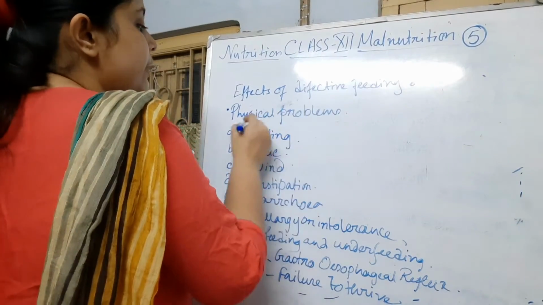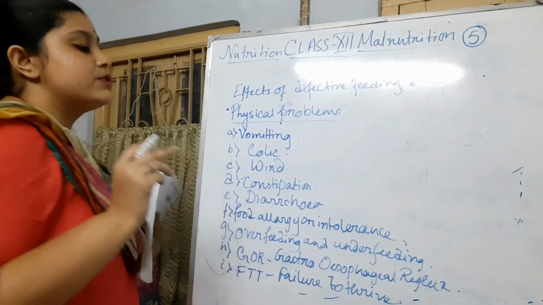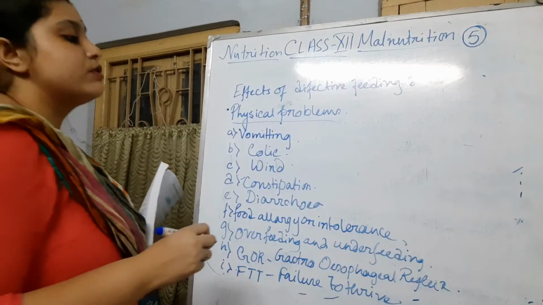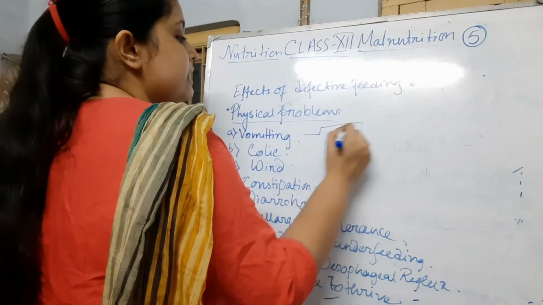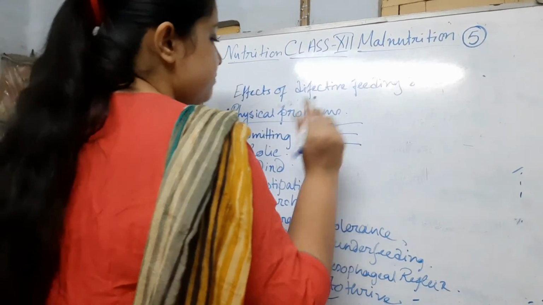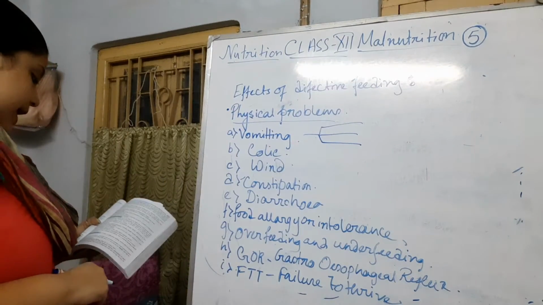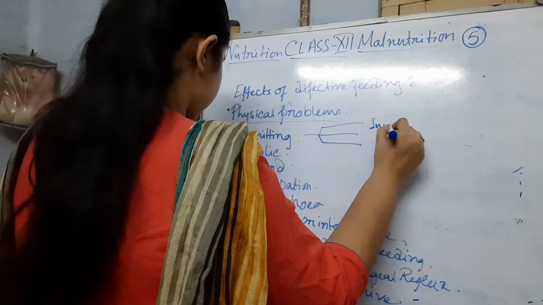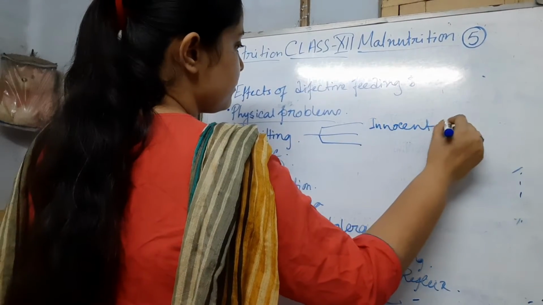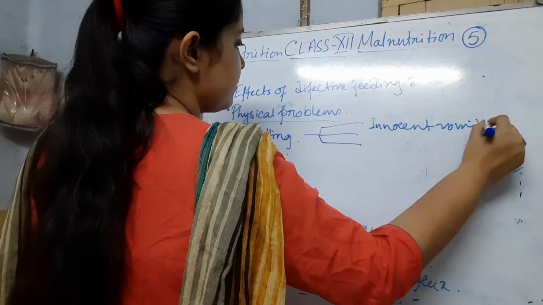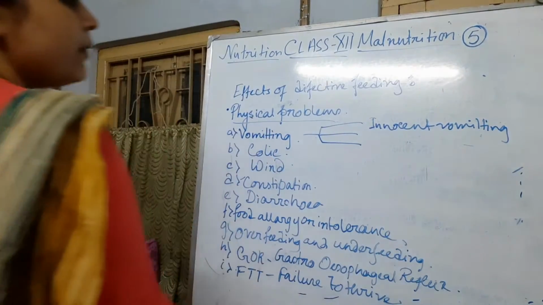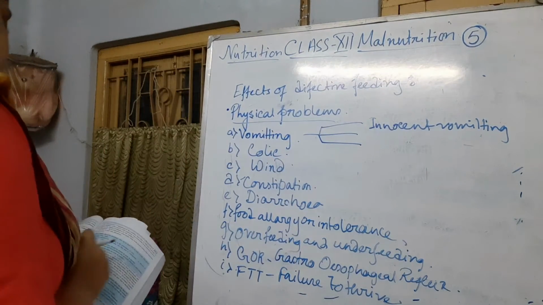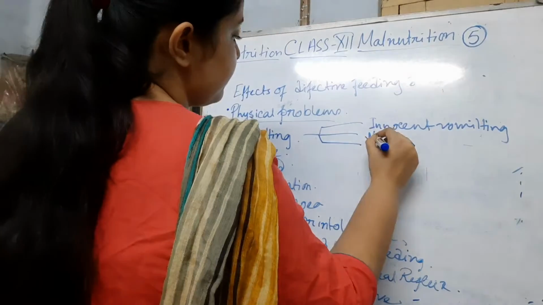From these physical problems, today I will first discuss vomiting. Vomiting can be of 3 types. The first type is innocent vomiting. The second type is nervous vomiting.